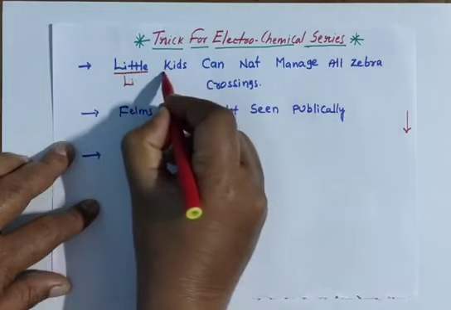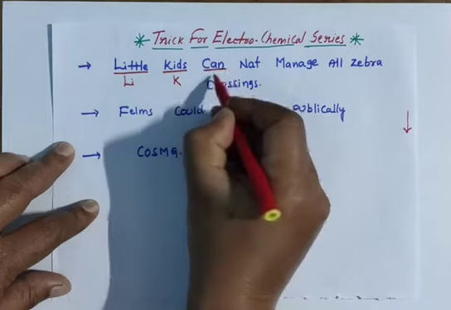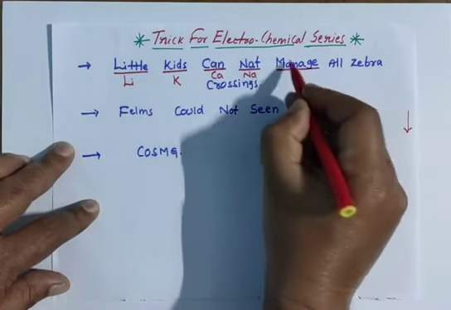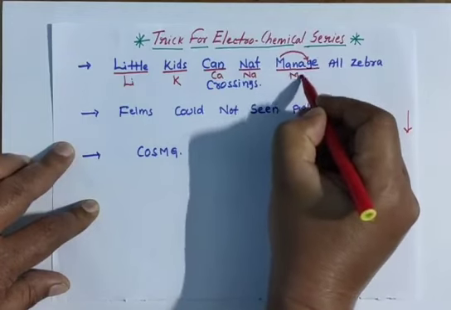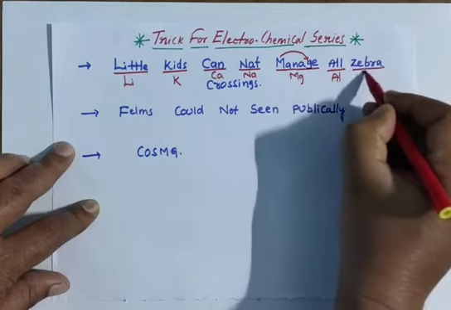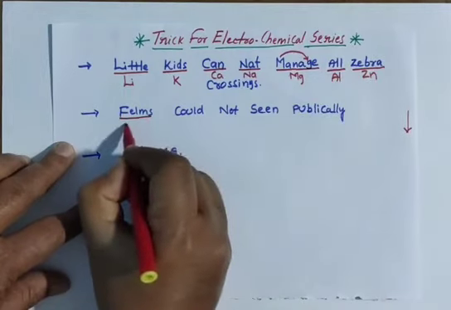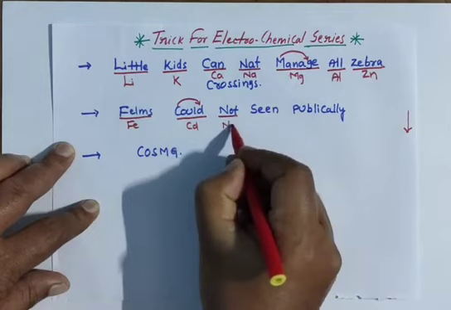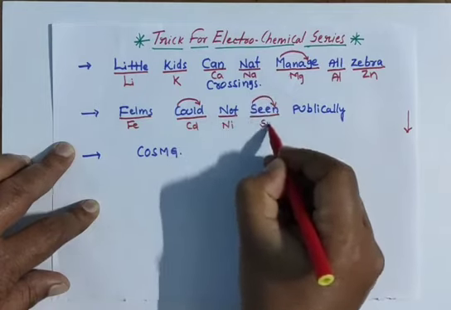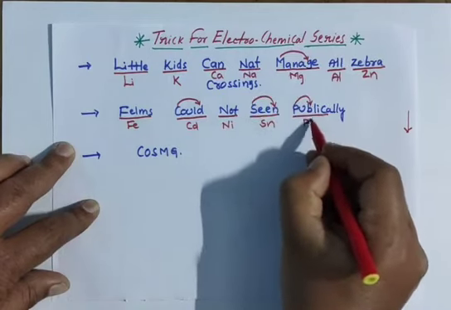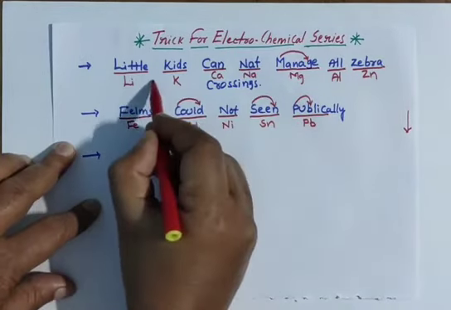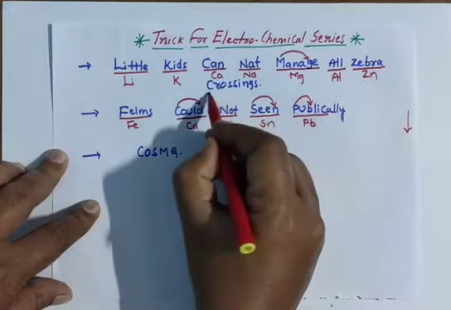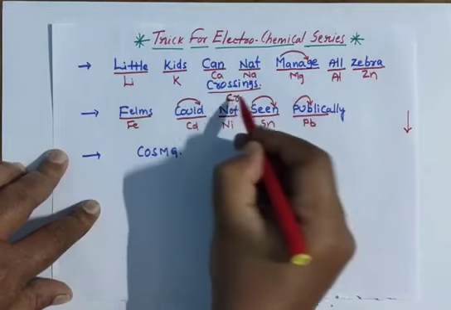Little is lithium, kids is potassium, can is calcium, not, I wrote NAT but NOT, is sodium, manage is Mg, magnesium, all is aluminum, zebra is zinc, and here we have crossing, this is chromium. Films is iron, could is Cd, you take cadmium, not you treat as nickel, seen is Sn, tin, publicly is Pb, you take lead.